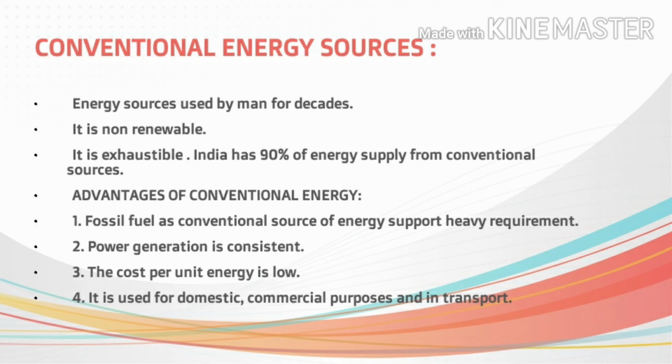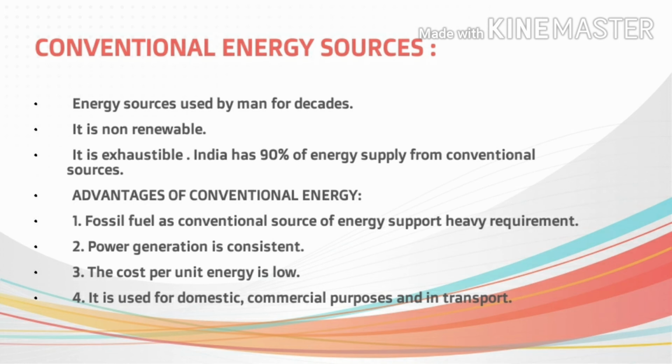Not only that, hydropower, another conventional source of energy, can also be considered a low cost per unit source. The construction cost is very high where hydropower is concerned, but later on the cost becomes very low when there is free generation of energy. The next one is that it is used for domestic and commercial purposes and in transport. Whatever energy is required for domestic purposes, commercial purposes, as well as the transportation of various vehicles, is provided by the conventional source of energy.